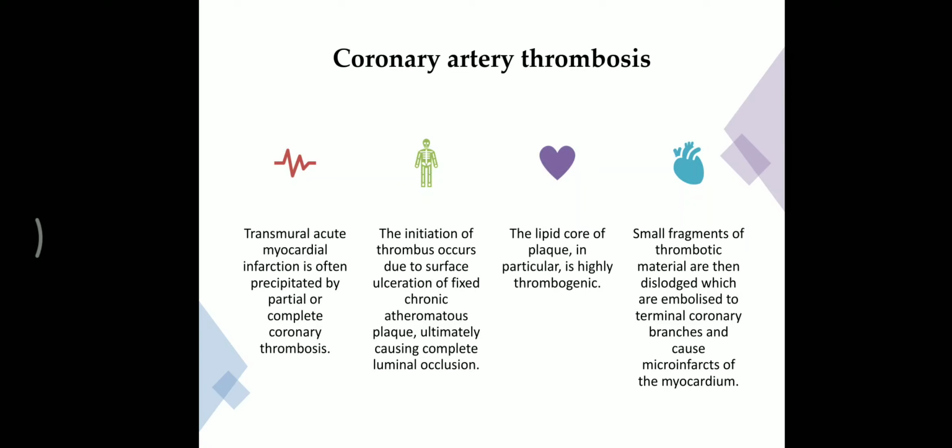Transmural acute myocardial infarction is mostly caused by coronary artery thrombosis. There is partial or complete blockage of the coronary artery because of this thrombosis. Initially, this thrombus occurs on the surface of a fixed chronic atheromatous plug, which causes complete occlusion of the lumen of the coronary artery.